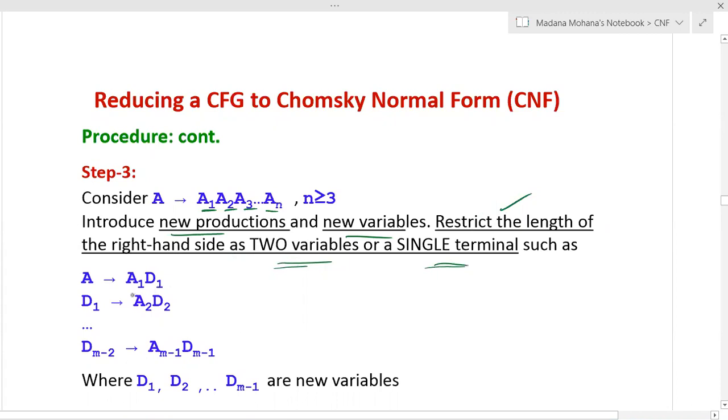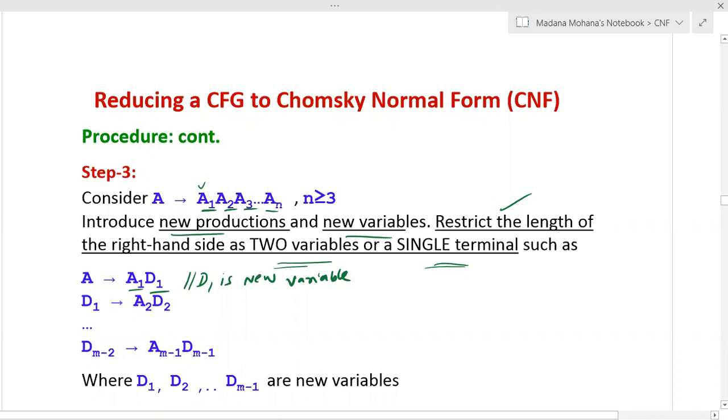So now you can see how, by introducing new productions and new variables, we split the A productions given below. Here A derives A1. See, now we have taken the first variable A1. The remaining A2, A3 and so on up to AN are split off by introducing a new variable. Here D1 is the new variable. Now what is D1? D1 derives A2, A3 and so on up to AN.